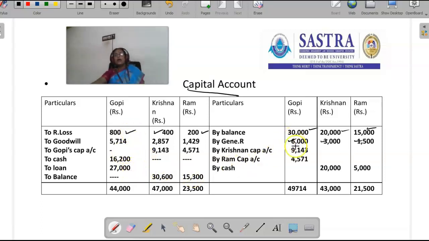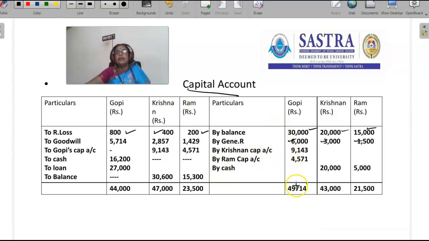So the total of Gopi's capital account is 49,714. Here we have realization loss 800 rupees. Then goodwill is 5,714. Then Gopi was paid cash of 16,200, that is given in the problem.